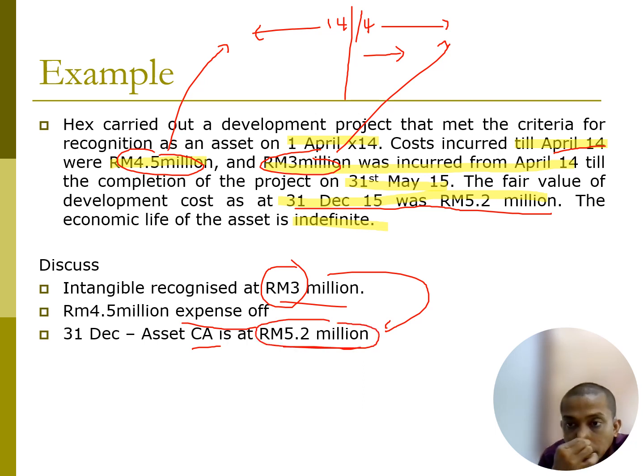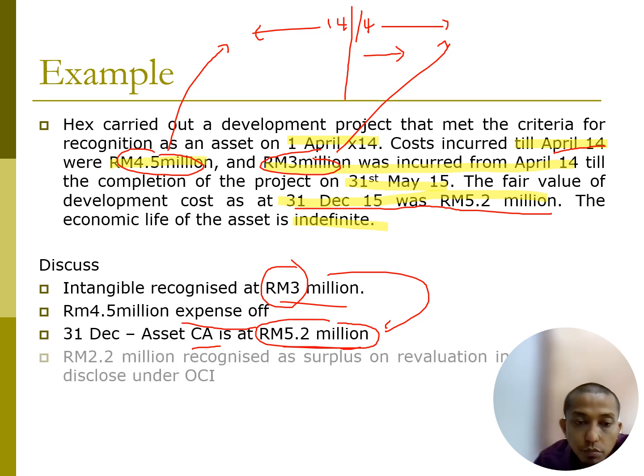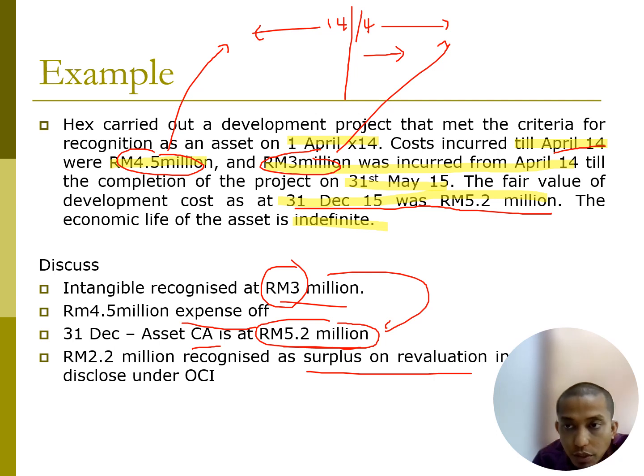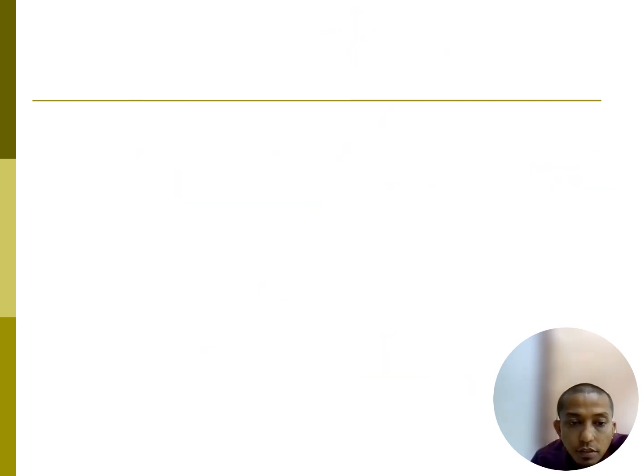There is an increase by 2.2 million, right? So what is this 2.2 million? This 0.2 million we recognize as surplus in revaluation, which we are going to disclose under other comprehensive income or asset revaluation surplus, right?